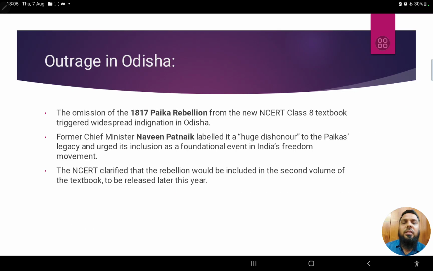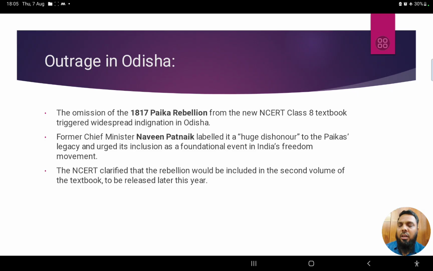So this is the entire thing on the Paika rebellion. I hope you understood who the Paikas were, how the rebellion happened, and how it is currently linked. See, a lot of the time, the questions asked in UPSC are related to current affairs. Even though it is history, because it is coming in the news a lot, the Paika rebellion would become a very important topic.